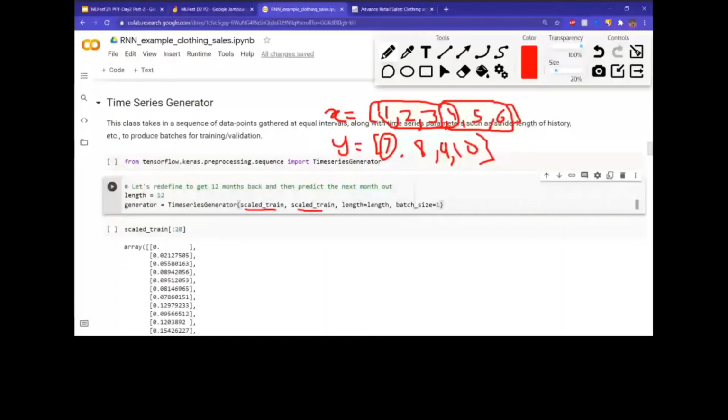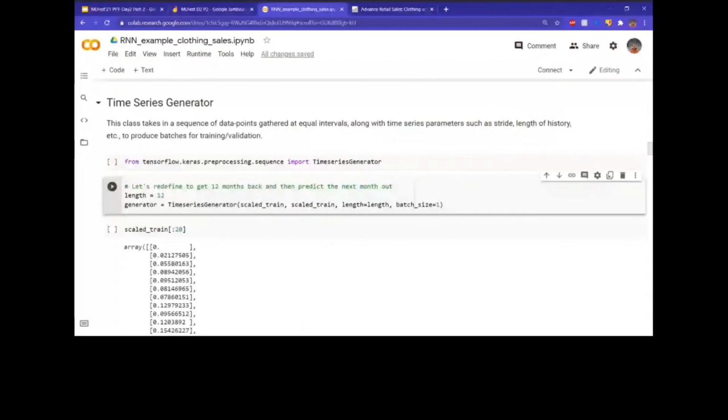And the length, like I specified, basically means how many values you want to take at a time to pass into your model for training. We have defined it over here because we want to use it later as well. So we'll be using the 12 later. And the batch size, like I said, you can create multiple batches, but in our case, we only want one. So I won't be messing with that. I just kept it as one.